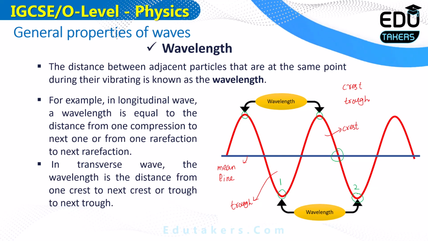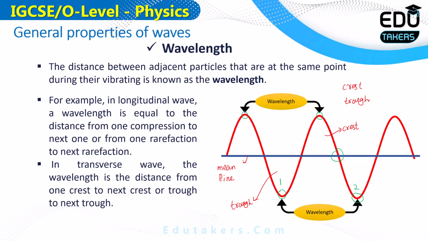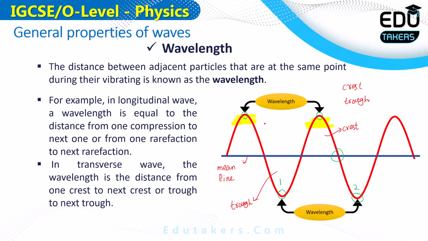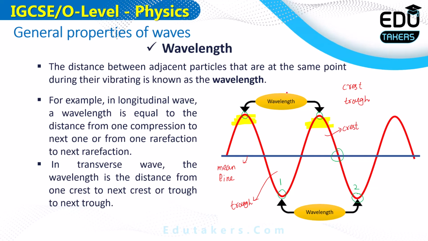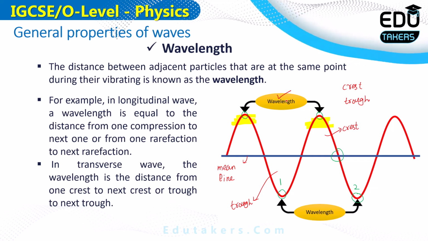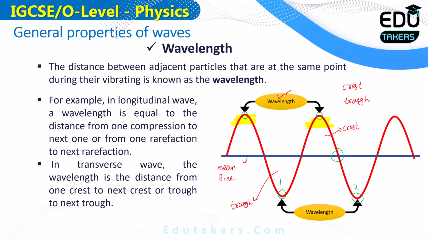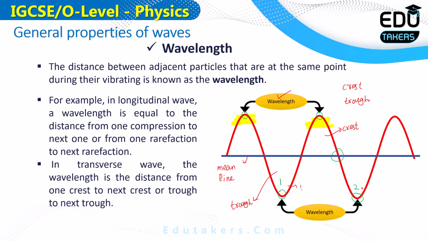How can you define the wavelength in the transverse wave? You can simply say here that the distance between two consecutive crests or two consecutive troughs is basically called wavelength. I write here the distance which is basically equal to wavelength. You can see here the first crest is here and the second crest is here. So the distance between both of these crests is basically called wavelength. So the distance between any two consecutive crests is basically called wavelength. We can also define the wavelength for the trough, if we consider the first trough is here and the second trough is here.